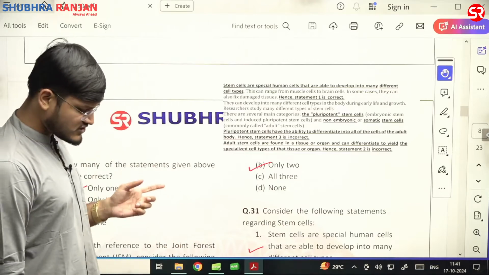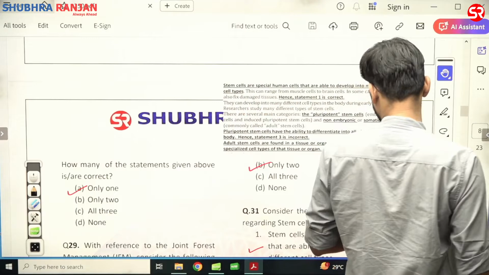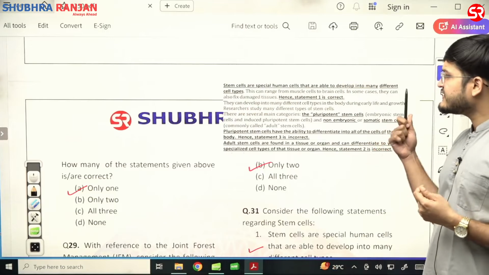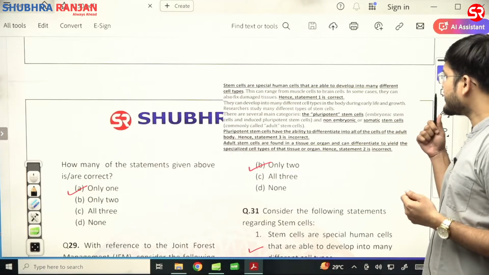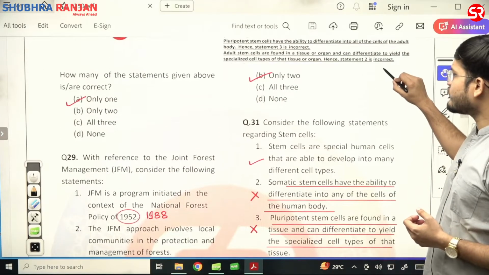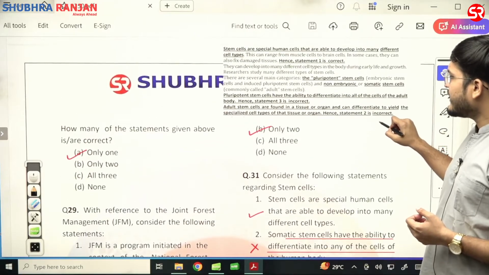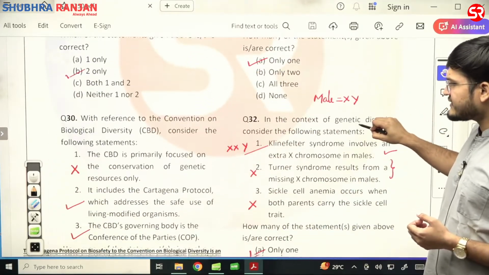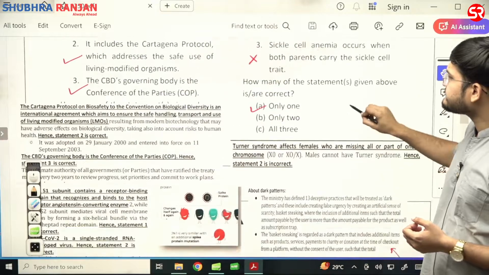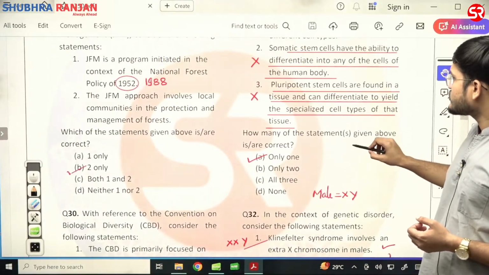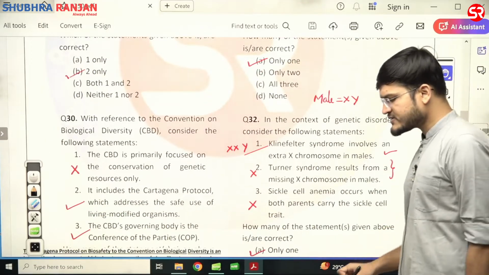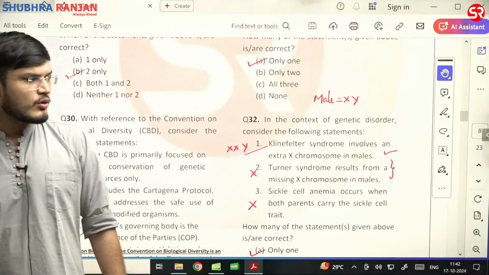And first statement was regarding the stem cells. We know that stem cells are special human cells that are able to develop into many different cell types. This can range from muscle cells to brain cells. In some cases, they can also repair the damaged tissue. First statement is correct. Other 2 statements are wrong. Correct answer would be A. Since they have asked, I think they have asked the correct option. Let us see. So here they are asking regarding the correct statement and the correct answer is A. A is the right answer because correct statement they are asking, that is 1 only is the right answer.